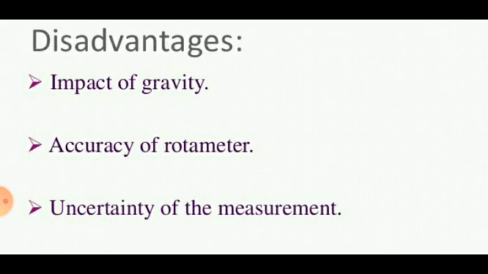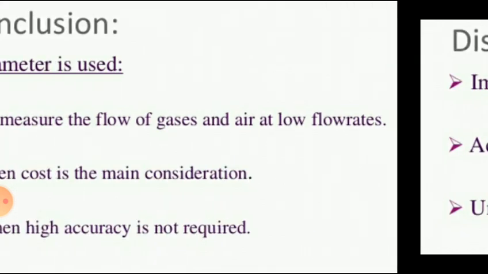Then the disadvantages: It cannot be used accurately below about 30% of its maximum flow reading. They must be mounted vertically, as the gravity factor affects the flow rate. It is likely to break the glass tube if the pressure exceeds a particular value. When the pressure exceeds that value, the glass tube will break. Cost, weight and handling problems restrict their use beyond a certain pipe diameter.